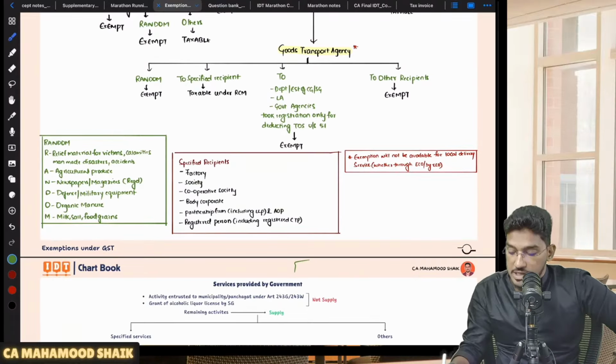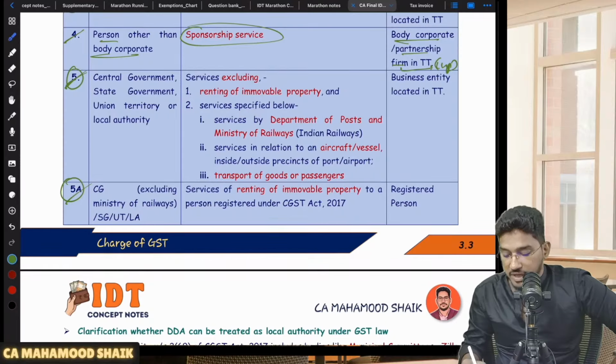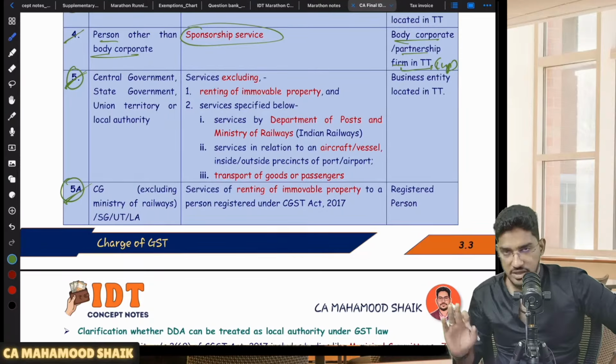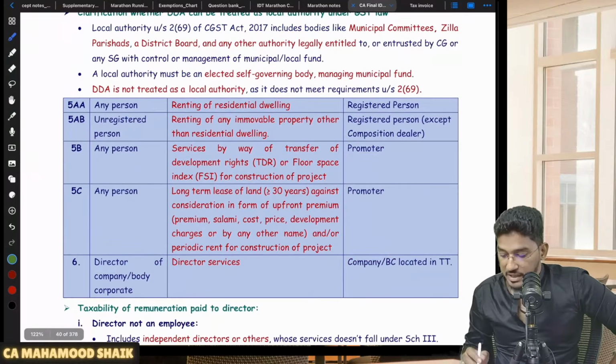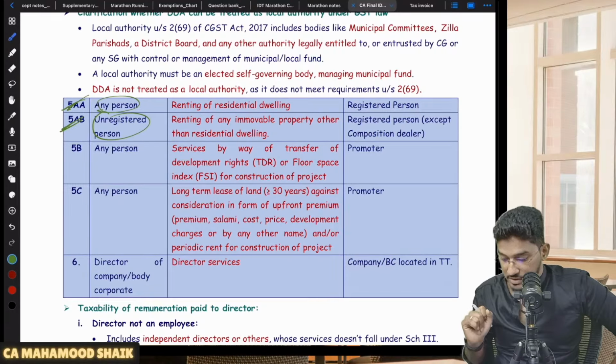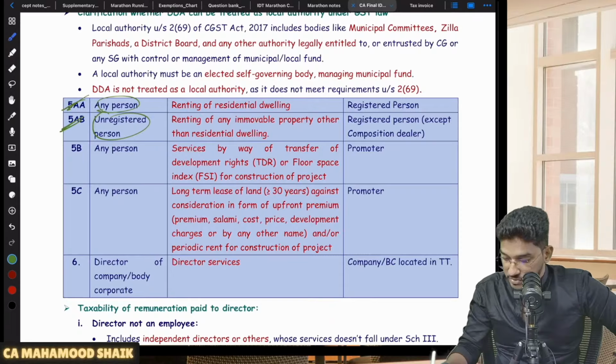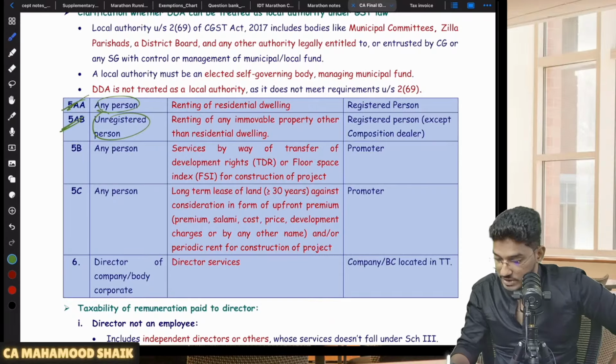So that's why what I will ask you to do is, for the time being, this 5 and 5A, you keep it on hold. This I will talk about later. I will try to cover it along with exemptions. Then we have renting related services, 5AA and 5AB. These two are there, which are talking about renting related services. This also I will try to explain now only with the help of one chart.